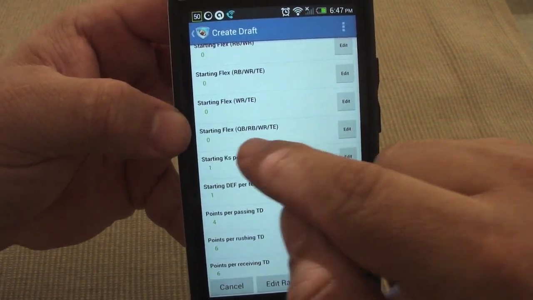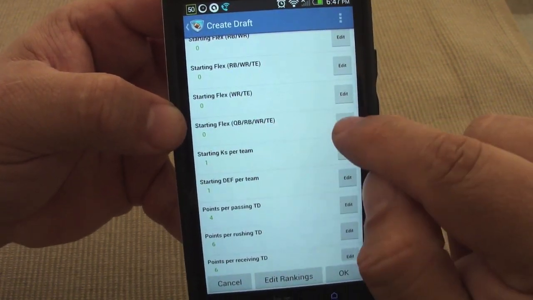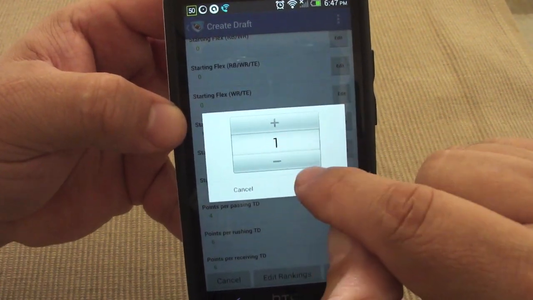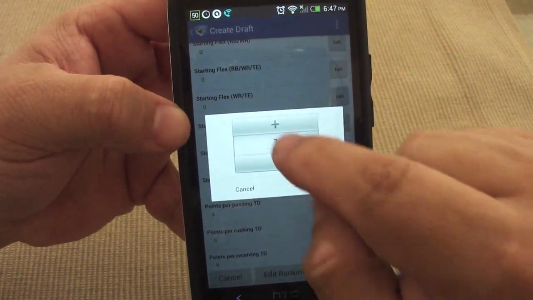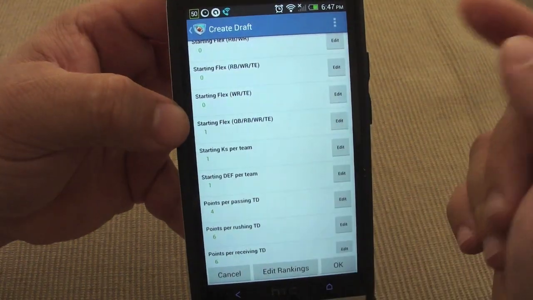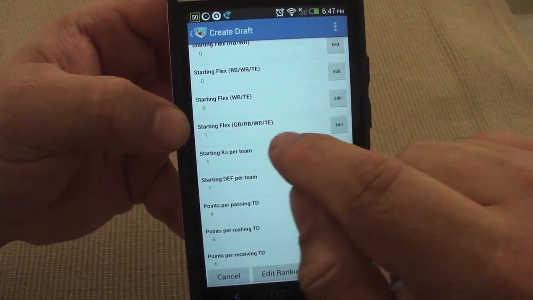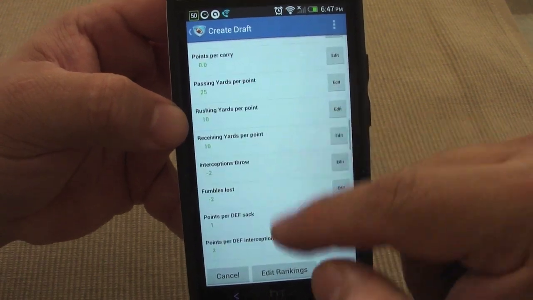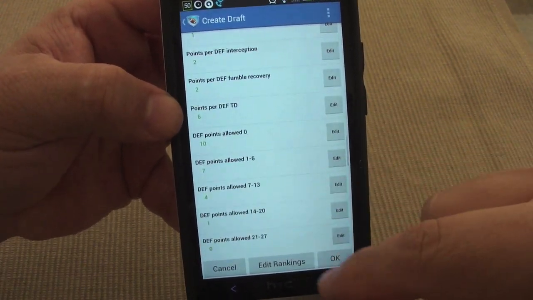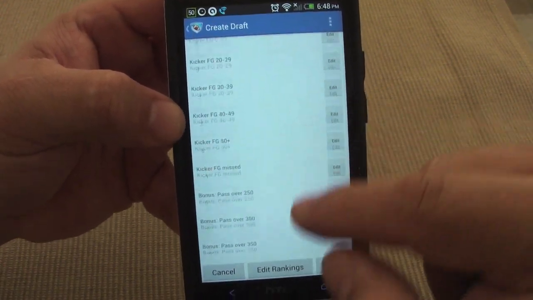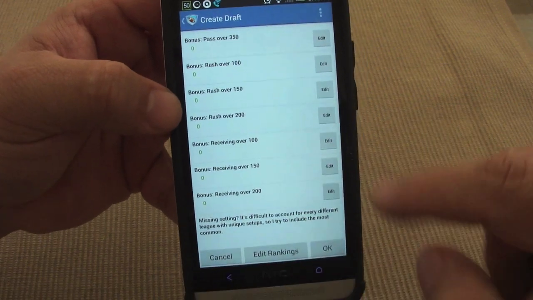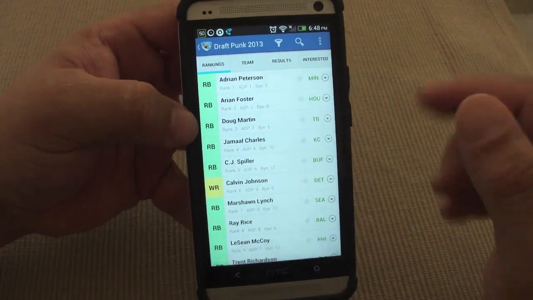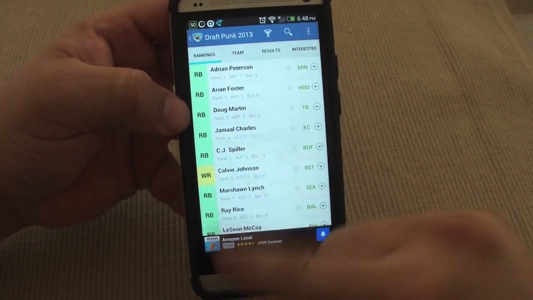Over here, for example, you got a starting flex as well. Right here by default it's set to 0. Make sure if you're gonna have a flex, you put that to 1. My team has 1, some teams might have 2, but this is one flex we're gonna have. Everything else stays the same, but of course just make sure you know all the rules of your team, and just go ahead and do it. Once you're done, click OK, and that's it. You are ready to draft, and you could get out.